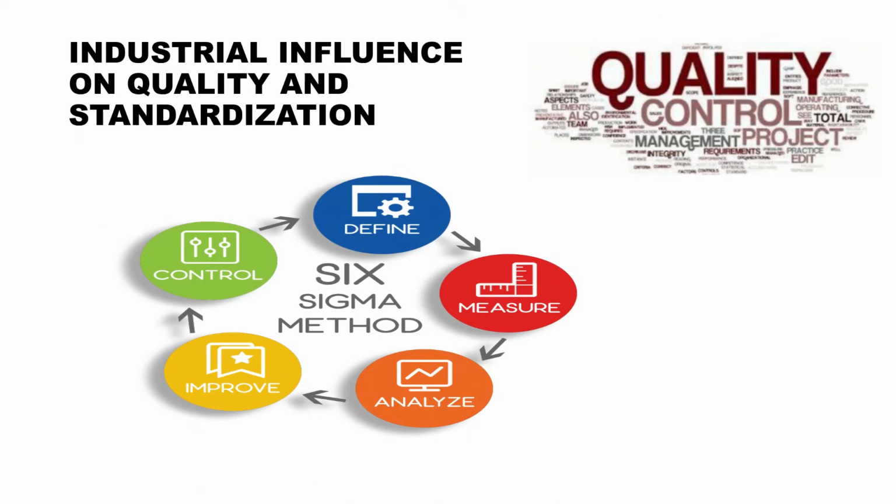Now, what was the industrial influence on quality and standardization? When we talk about the previous history, Indian companies suffered a lot due to the lack of these quality and standardization processes. So later on it was realized that if we follow the basic principles of standardization, the basic principles of quality, we can help the industries to grow and excel at the global level. For that, there is a strong need for the development of a strong system. Otherwise, the company will not be able to achieve the desired objectives.